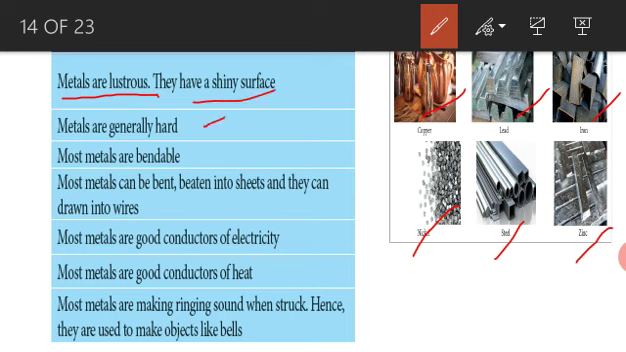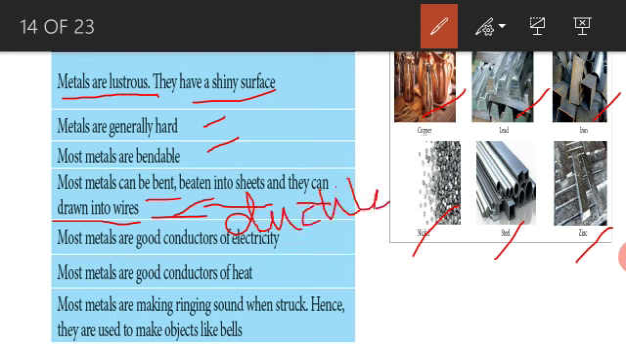Second, metals are generally hard. We know that iron is very hard in nature. Right. Most metals are bendable. Bendable means we can bend them into a fixed shape. Next, most metals can be beaten into sheets, and they can be drawn into wire. Drawn into wire means what we call ductile.